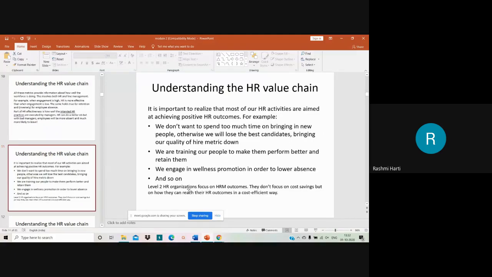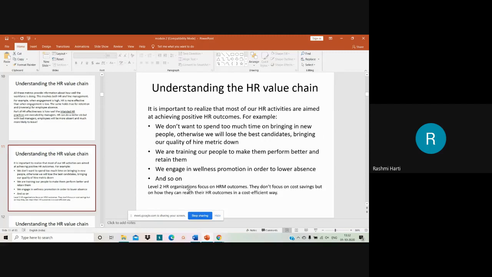Now coming on to the next, it is important to realize that most of our HR activities are aimed at achieving positive HR outcomes. Here there are certain examples given. We don't want to spend too much time on bringing in new people, otherwise we will lose the best candidates, bringing our quality of hire metrics down. So if I say that I don't want to spend too much time on bringing in new employees, otherwise we will lose the best candidates, that means I am bringing our quality of hire metrics down. That means I don't want to hire quality people itself, right?